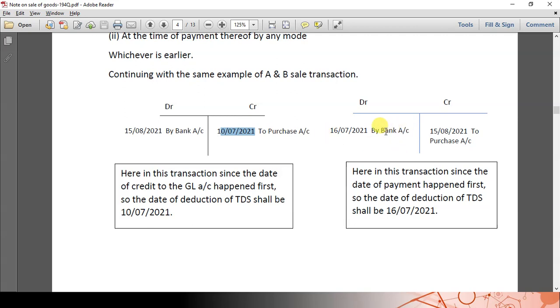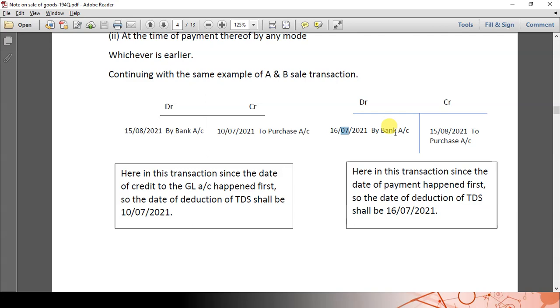Now let us take a second example. Here Mr. B, the buyer, is making the payment on 16th of July 2021 and he is entering the purchase transaction in the GL on 15th of August 2021. That is nothing but crediting the seller's account on 15th of August. So considering both the events, the first event is payment. So TDS has to be deducted on payment. TDS under section 194Q is to be deducted at the time of crediting the account or at the time of making the payment, whichever is earlier.